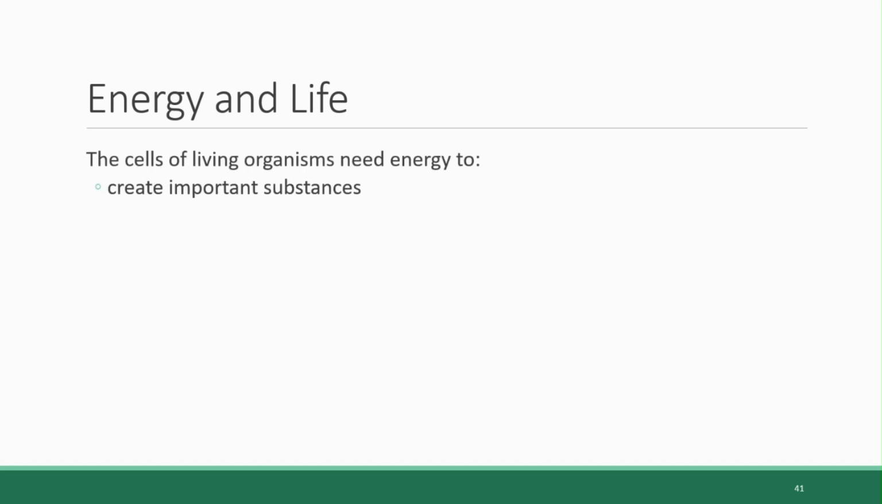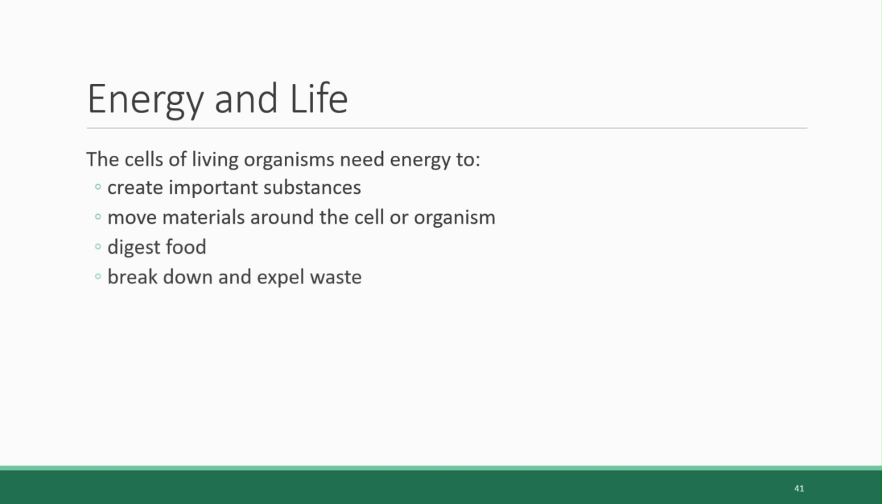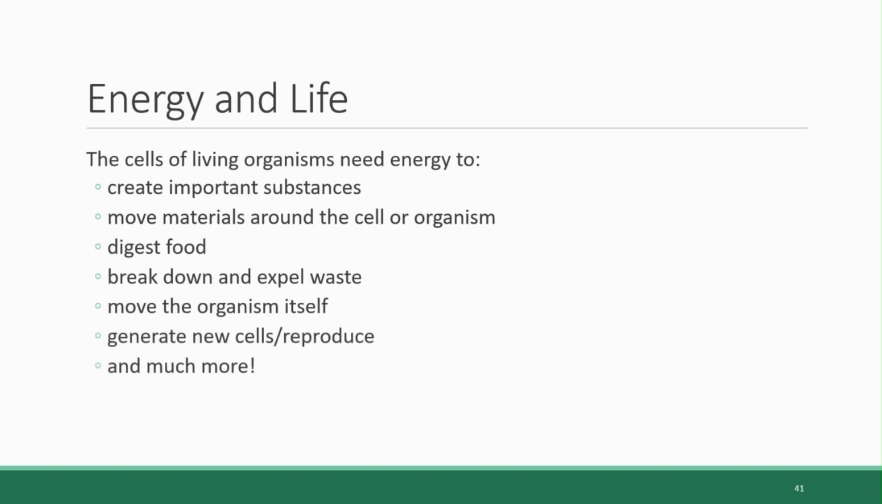We are now at the point in the chapter where we have laid the chemistry foundations, and we're going to transition to talk about the importance of energy in ecosystems, because all organisms need energy. Cells use energy for so many of their essential functions, including creating important substances, moving materials around the cell or organism, digesting food, breaking down and expelling waste, moving the organism itself, generating new cells, and reproducing, and so much more. So, how do organisms get that energy?